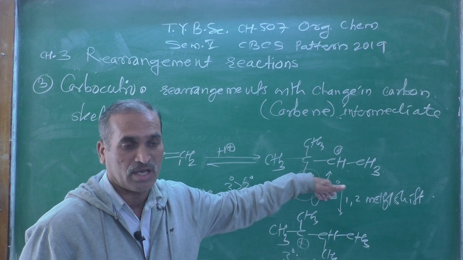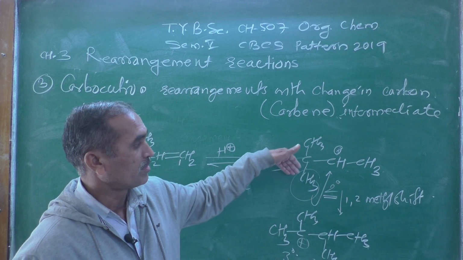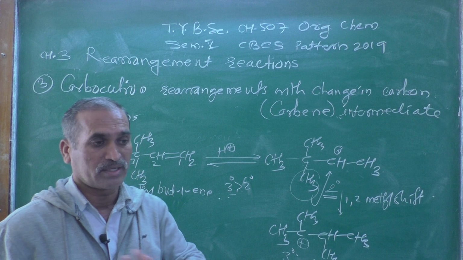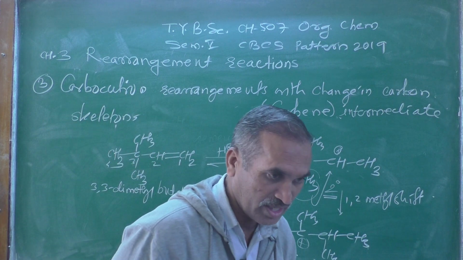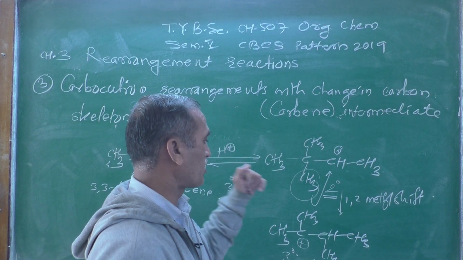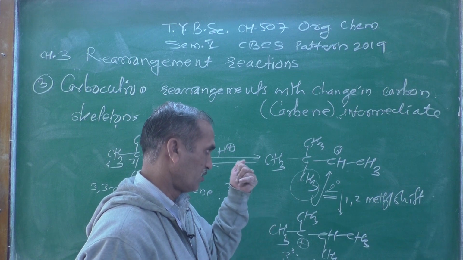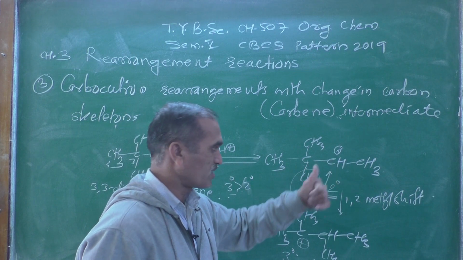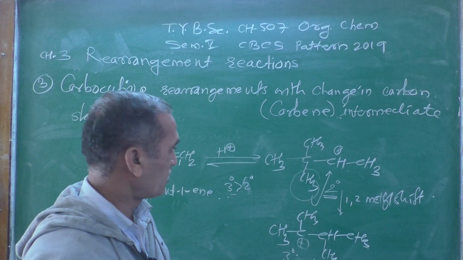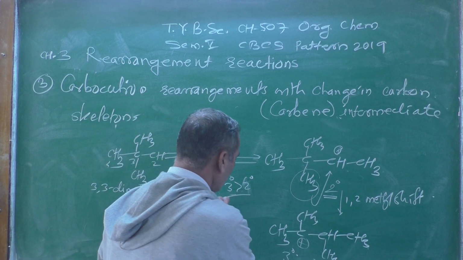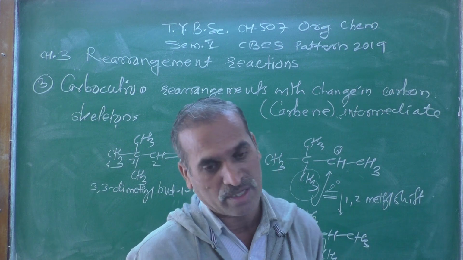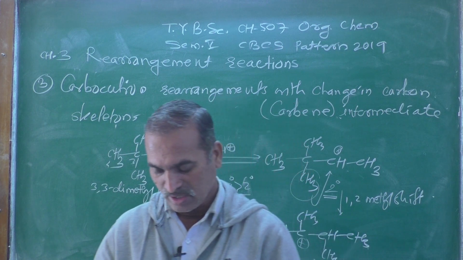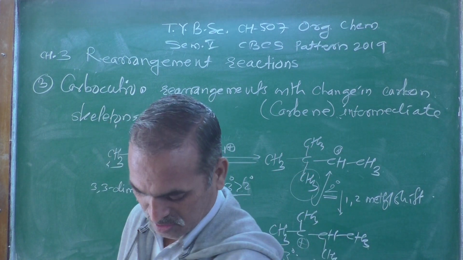It is a secondary carbocation. And if there is a primary carbocation, there would not be a rearrangement reaction. Remember here, the driving force is to shift a methyl from this carbon atom to the adjacent carbon atom, and the driving force behind it is that a tertiary carbocation is more stable than the secondary. So that's why we got this.